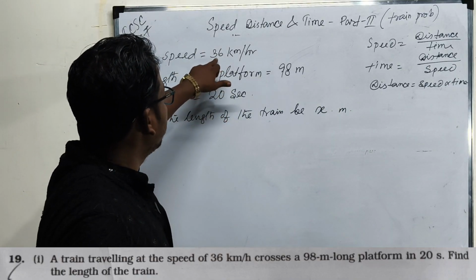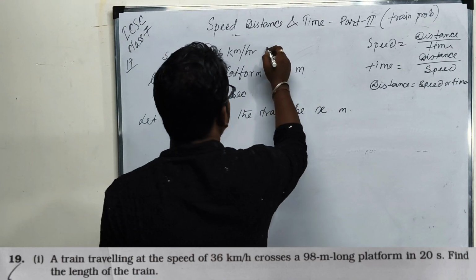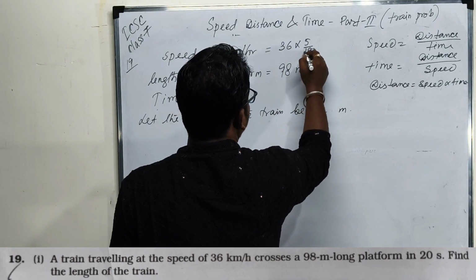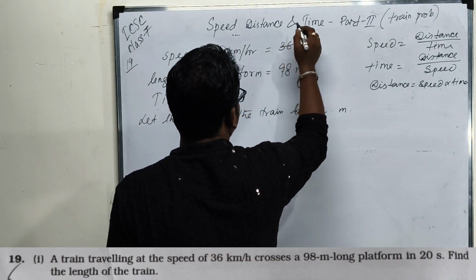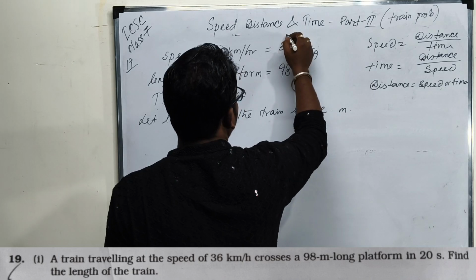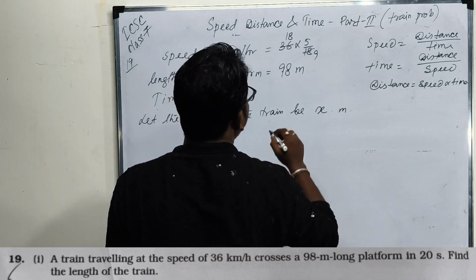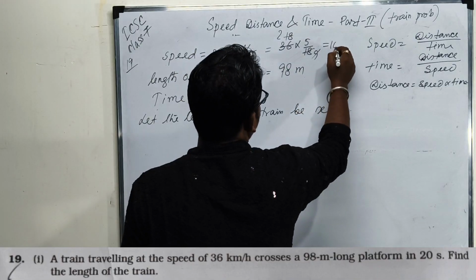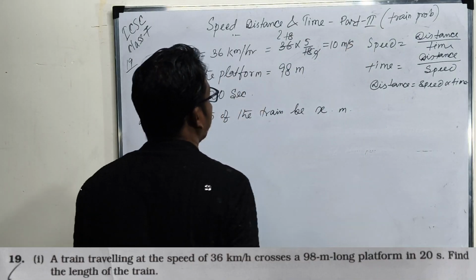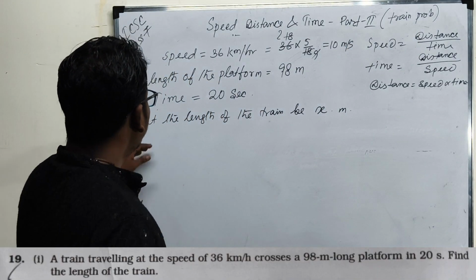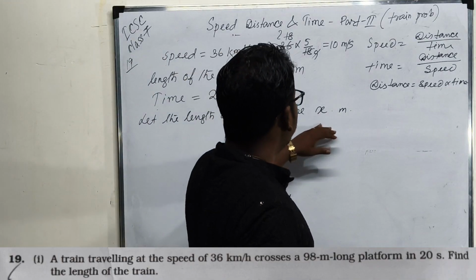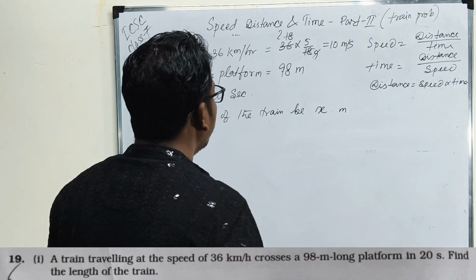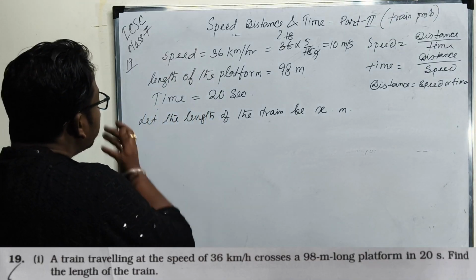First we have to convert this kilometer per hour to meter per second, that is 36 into 5 by 18. 2 9s are 18, 9 2s are 18, 5 2s are 10 meter per second. Clear? So we don't know the length of the train, we just assume it to be x.